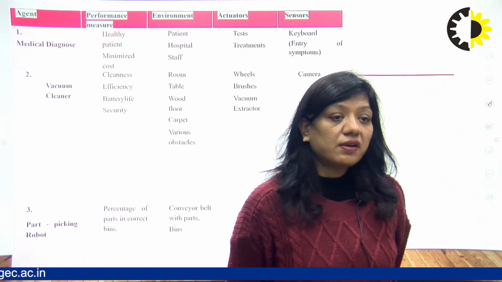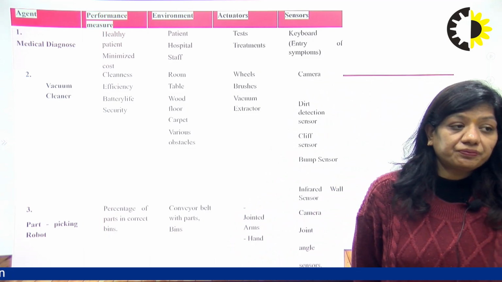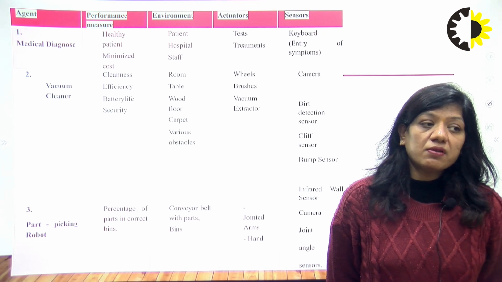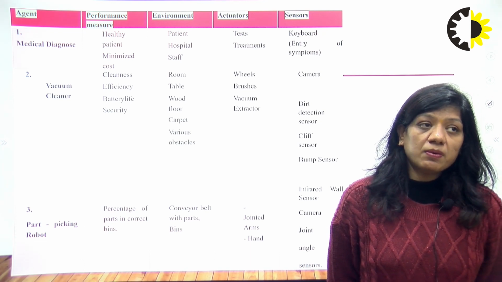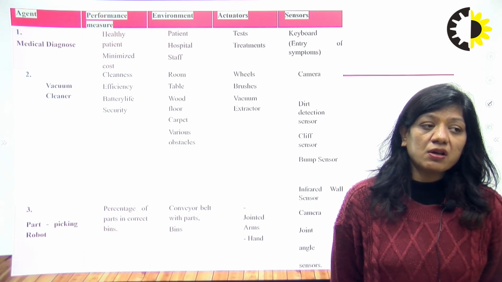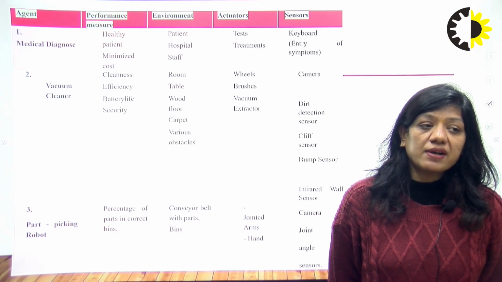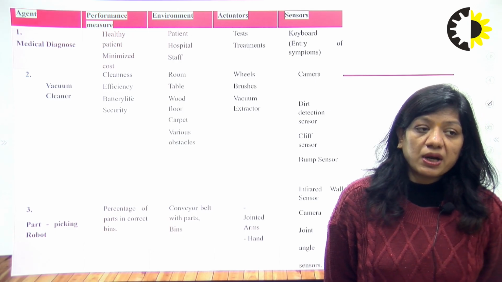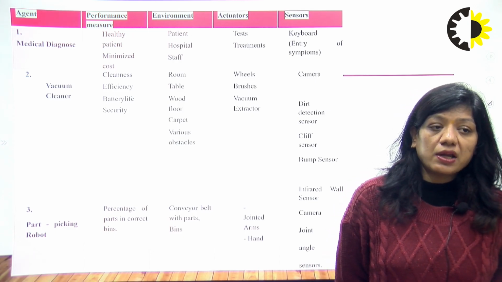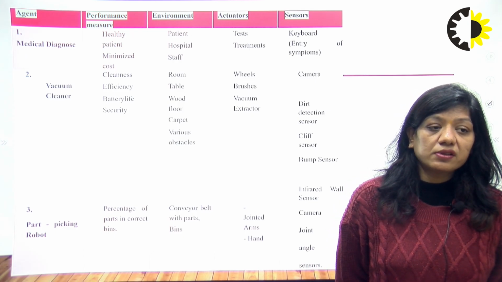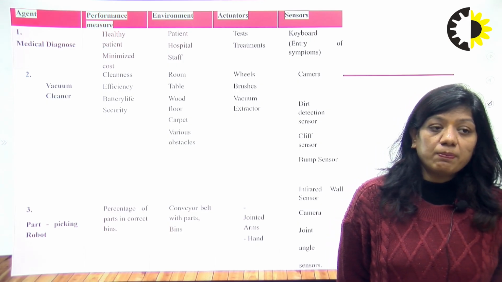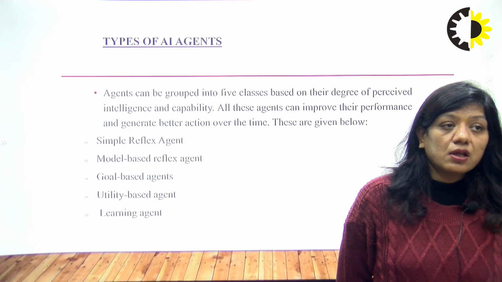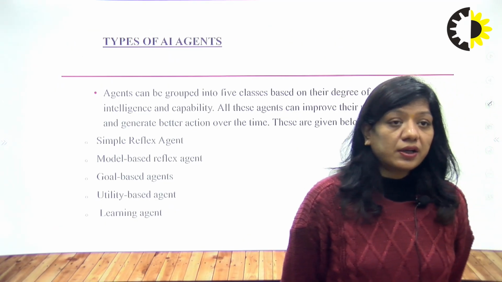Now for the third one, I have taken the example of a part-picking robot. How can we measure the performance in a part-picking robot? By the percentage of parts placed in correct bins. The environment would be a conveyor belt with parts and bins, the actuators would be jointed arms and hands, and the sensors would be camera and joint angle sensors. Now, the types of agents.